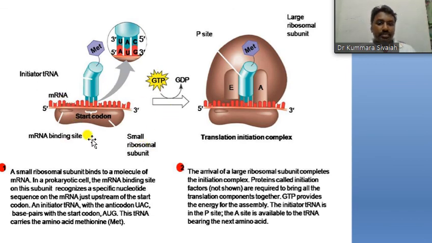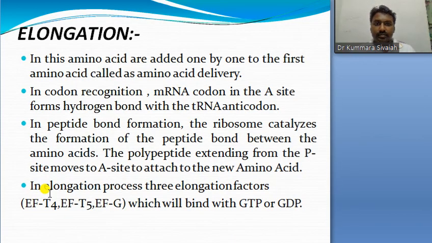The acceptor site will be there, and the peptide site is there. In elongation, amino acids are added one by one to the first amino acid, called amino acid delivery. In codon recognition, the mRNA codon in the A site forms hydrogen bonds with the tRNA anticodon. In peptide bond formation, the ribosome catalyzes the formation of a peptide bond between the amino acids. So the polypeptide extending from the P site moves to the A site to attach the new amino acid. In the elongation process, 3 elongation factors are involved, which bind with GTP.